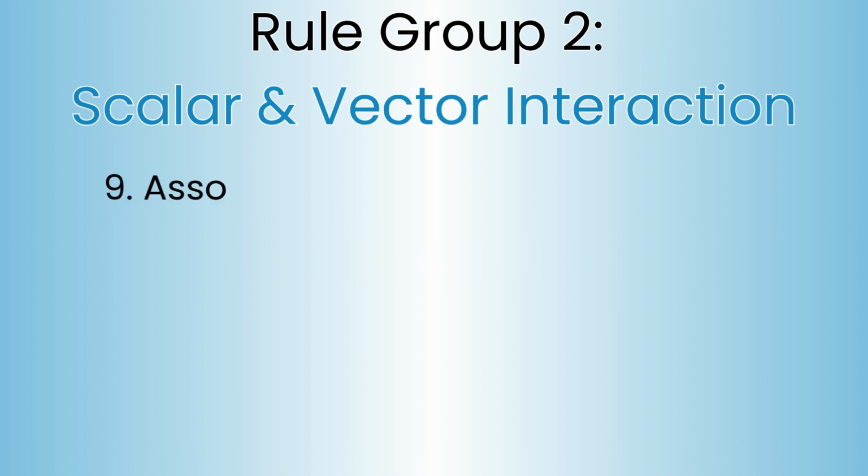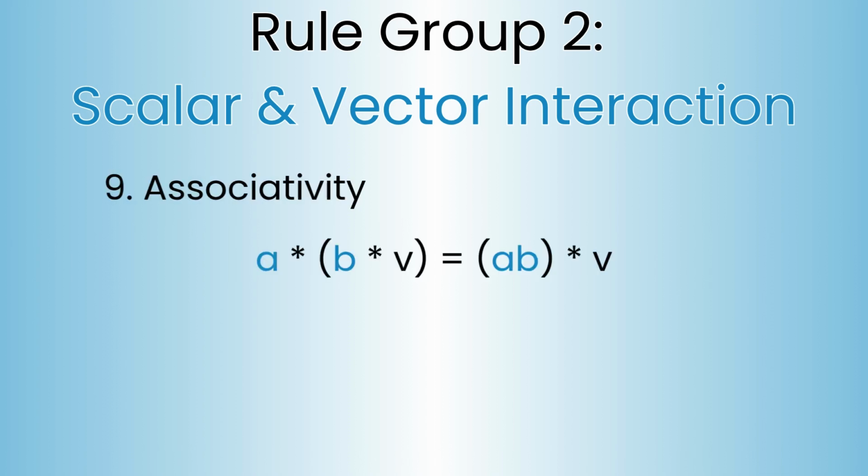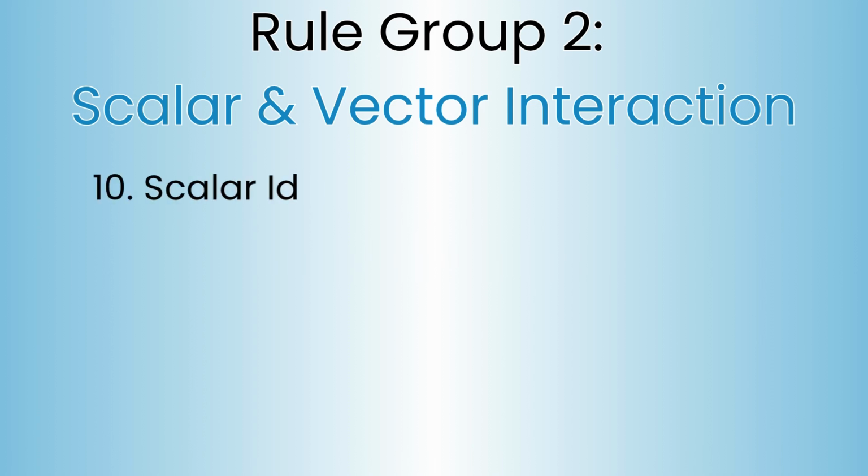And the next rule is associativity. The result from multiplying a vector with a scalar and then with another scalar should be equal to multiplying the vector with the product of these 2 scalars. And the final rule is the scalar identity element. For example, multiplying a vector v with a scalar 1 should result in the same vector v.